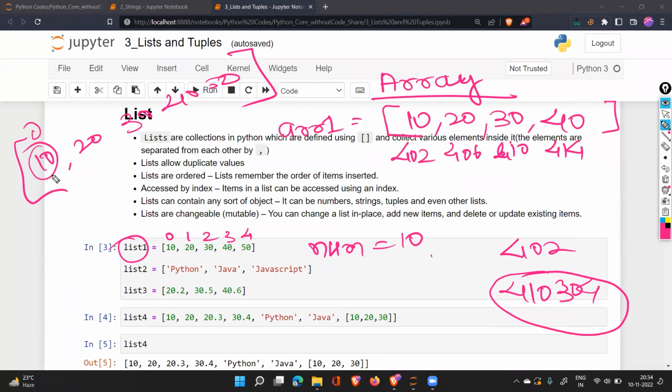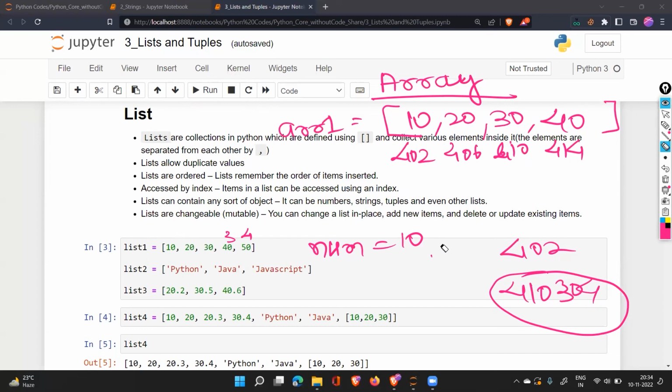But now the address of this 10 in memory will be different. Correct. That is a different thing when we talk about memory. But when we talk about list 1, it will be represented by location 0, 1, 2, 3, 4, their index numbers. Correct. These are the things about a list.